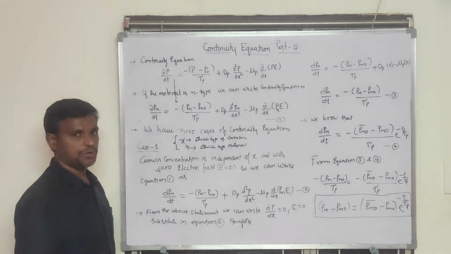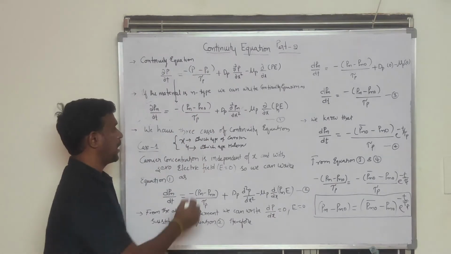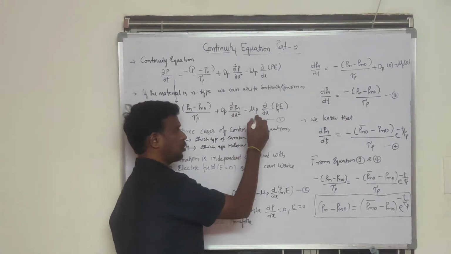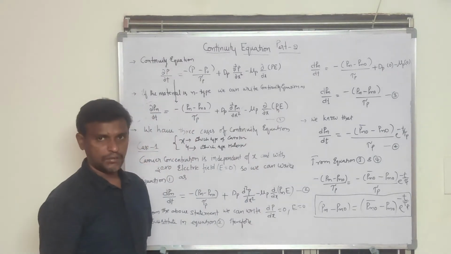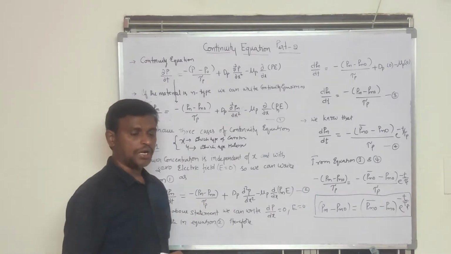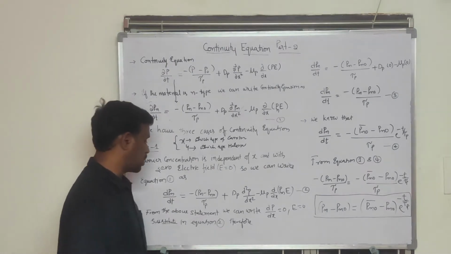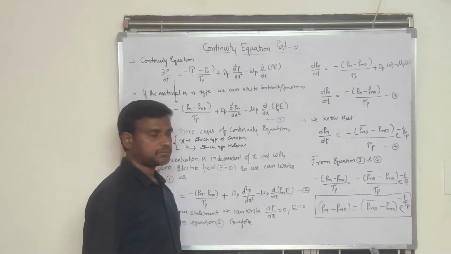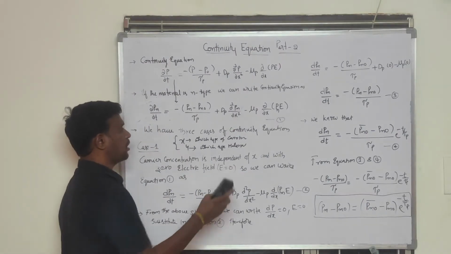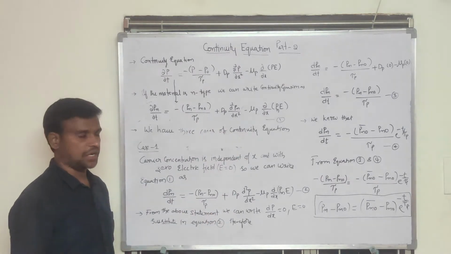That is, ∂pn/∂t is equal to minus (pn minus pno) by tau p plus Dp ∂²pn/∂x² minus mu p ∂/∂x of (pn E). Okay, so this is the continuity equation for the n-type semiconductor material. Now we'll see the three cases we have, three special cases for the continuity equation.